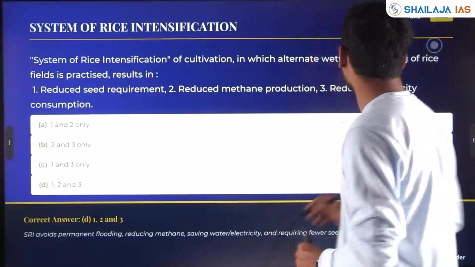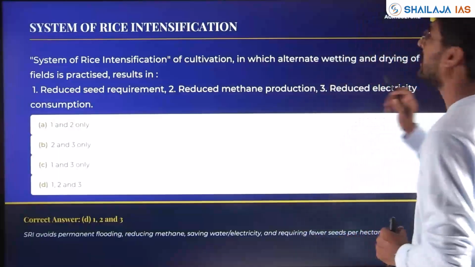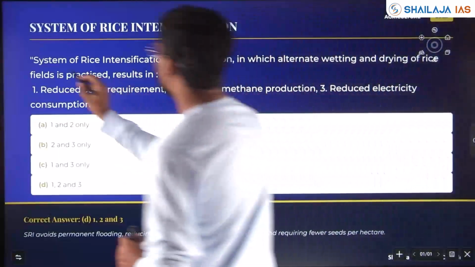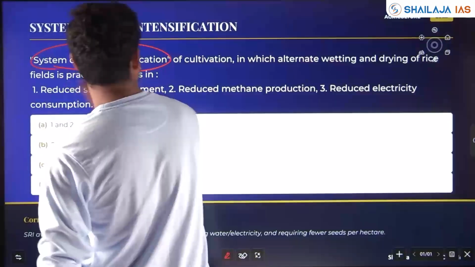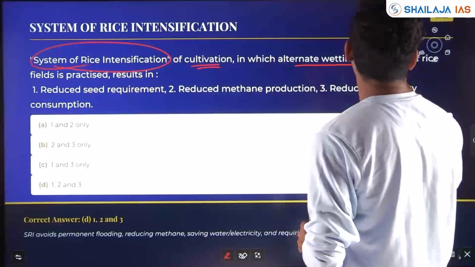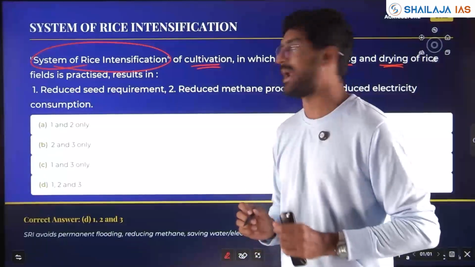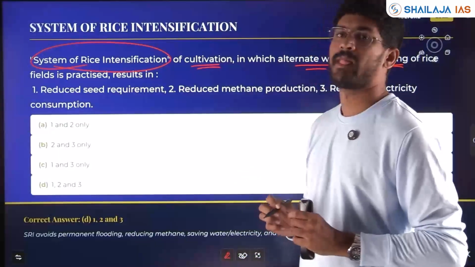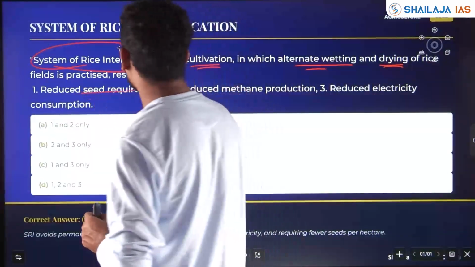Next, the question came with respect to agriculture and new technology. System of rice intensification of cultivation, in which alternative wetting and drying of rice fields is practiced, results in reduced seed requirement.